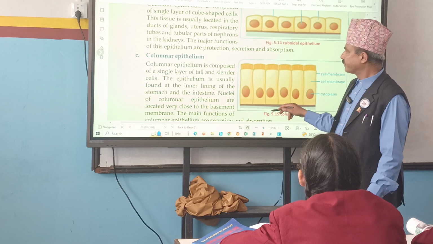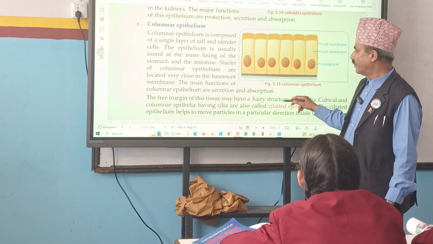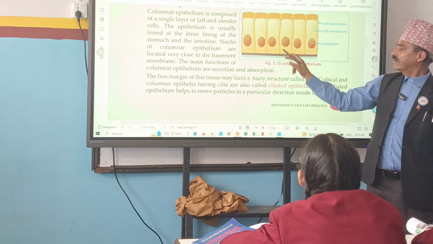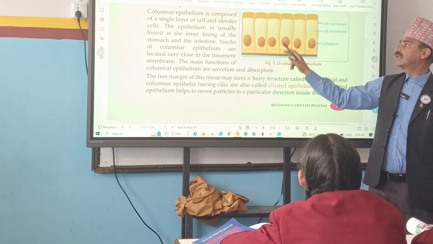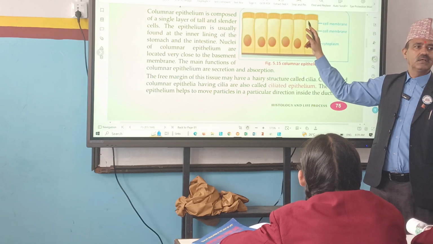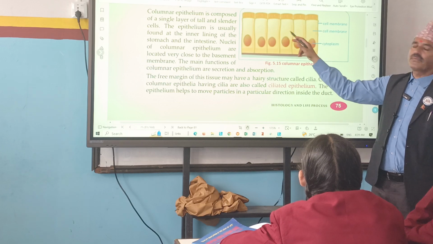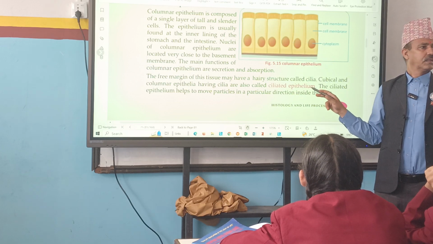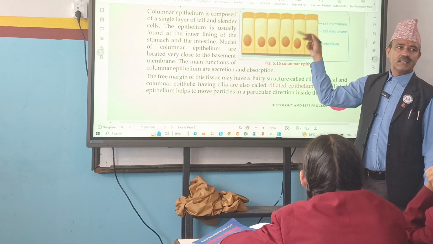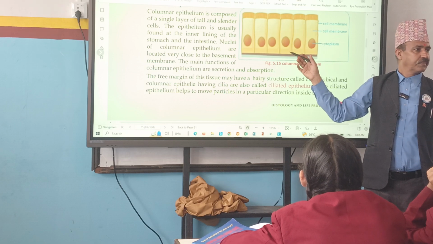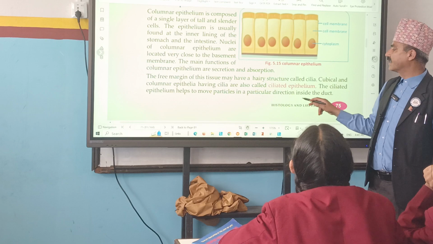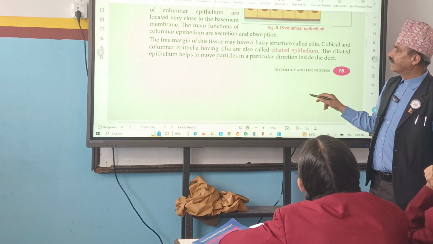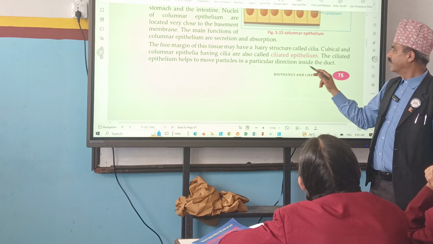The structure present in columnar epithelium is the cilia. In columnar epithelium, there is a hairy structure called cilia, and those types of epithelial tissues are called ciliated epithelium. If there is no hair, they are simply columnar epithelium. Ciliated epithelium tends to move particles in a particular direction inside the duct.